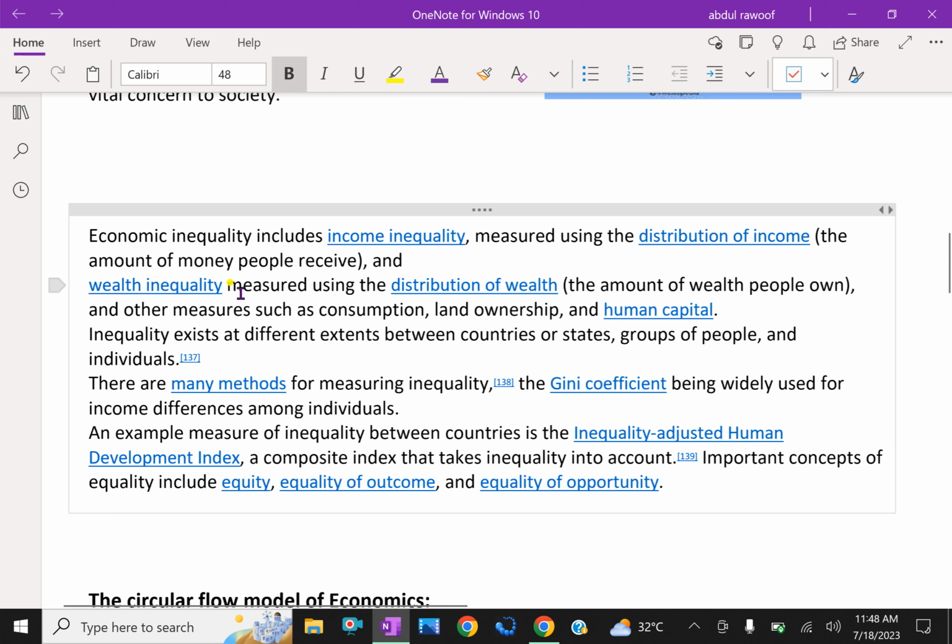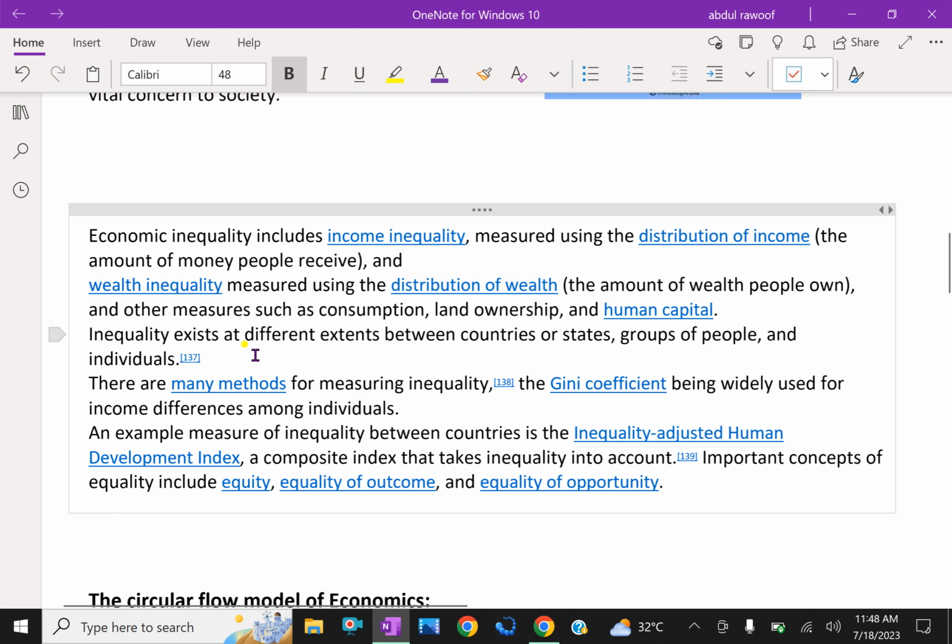Economics includes inequality, which includes income inequality, measured using the distribution of income, the amount of money people receive, and wealth inequality, measured using the distribution of wealth, the amount of wealth people own, and other measures such as consumption, land ownership, and human capital.